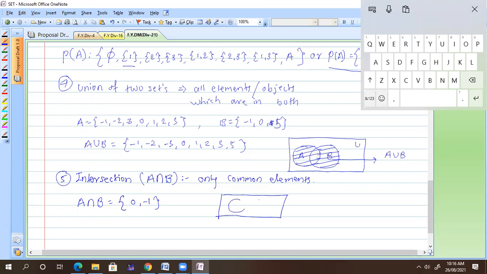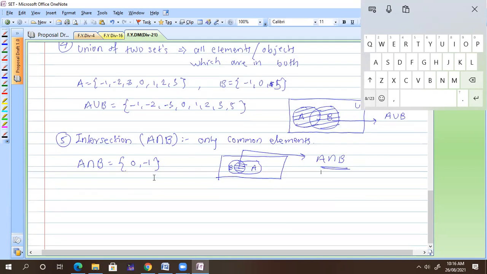Suppose this is my set A and this is my set B. What is my intersection? Just the common elements. So this is defined as A intersection B. I think you know that, but I'm just revising because whenever I use it in the next topic, you should know everything. This is intersection, and this is union.